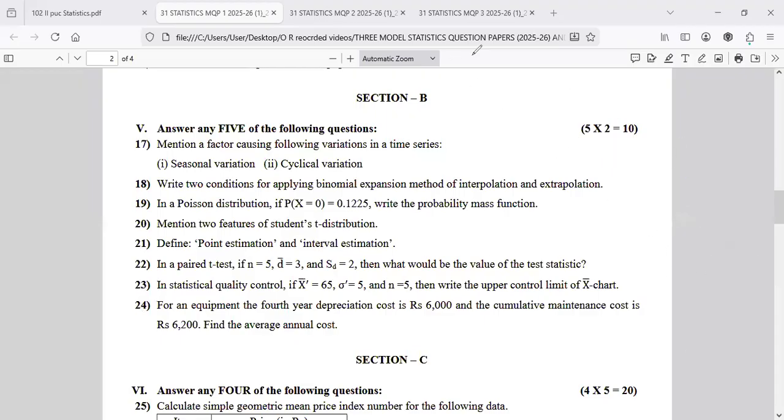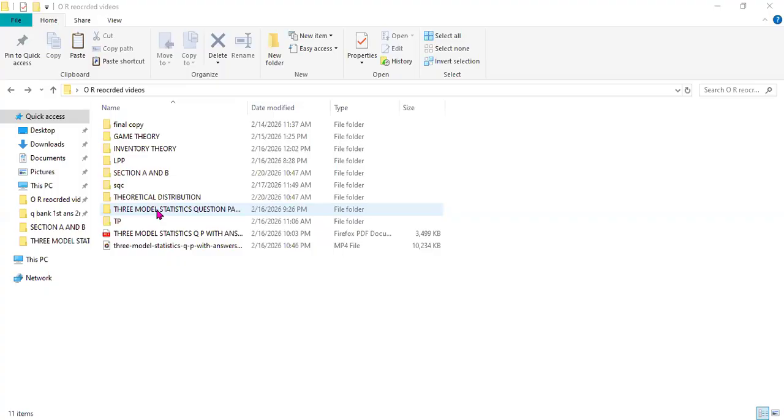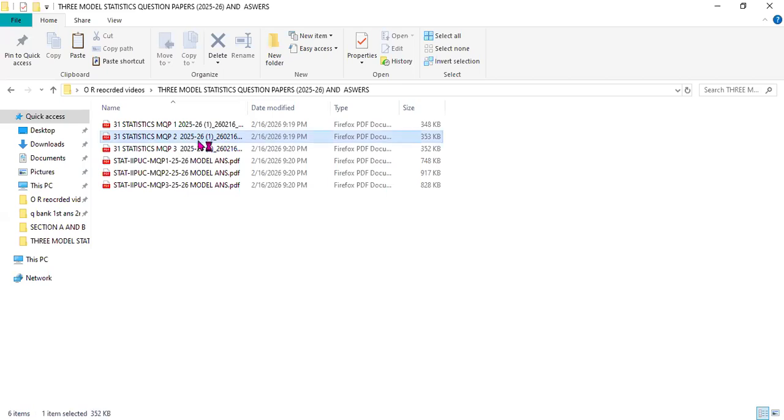So now the model 2 paper. Let me select. So model 2 paper. Just a minute. So model 2.